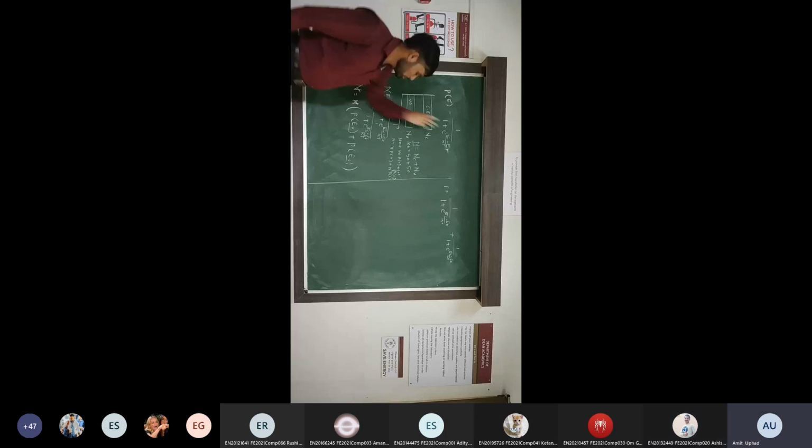Because we have to use this formula, and formula for probability is 1 upon 1 plus e raised to E minus EF upon KT, where E is any particular energy level. Suppose we take that particular energy level within valence band, then you have to put EV in place of E. This is the probability of finding the electron in valence band, and this is the probability of finding the electron in conduction band. Right now we have to solve this equation.